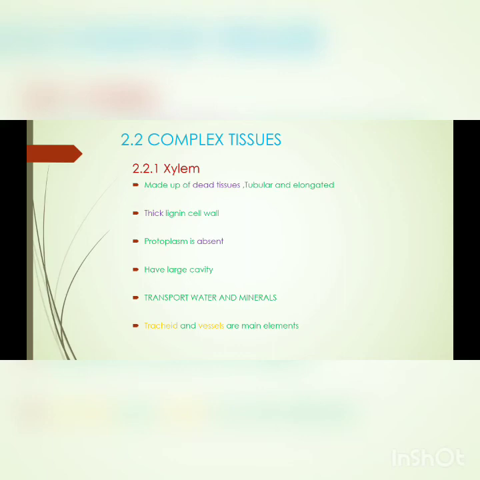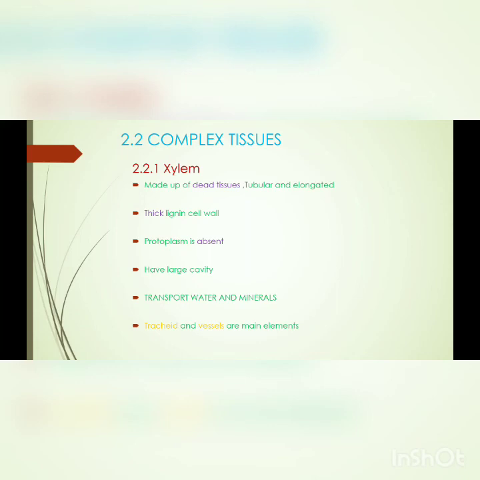The protoplasm is absent in the xylem. Basically, they have large cavities inside them. They transport water and minerals in a single direction, that means from bottom to the top. The main elements present in the xylem are tracheids and vessels.